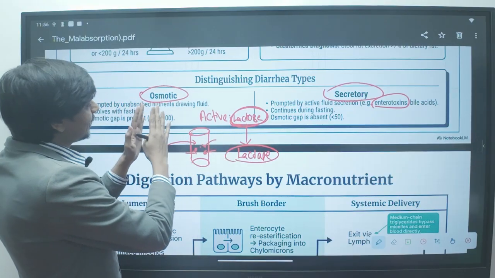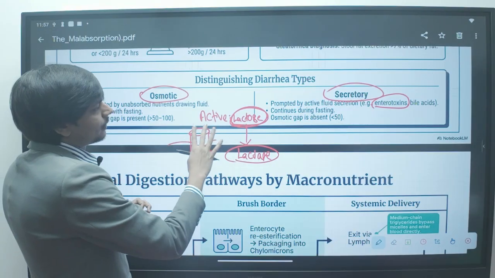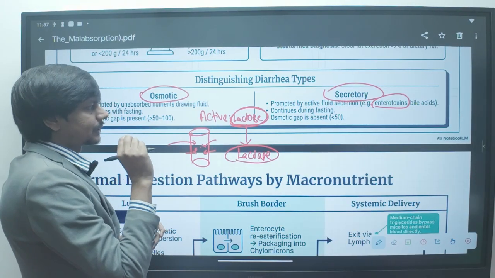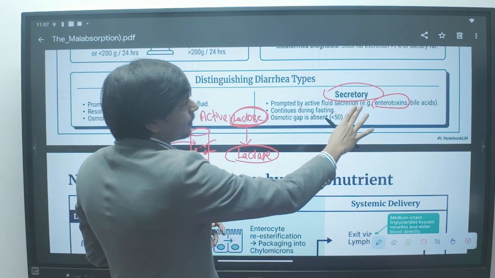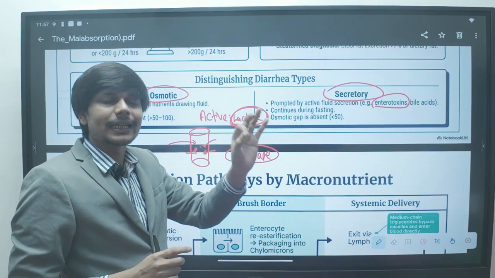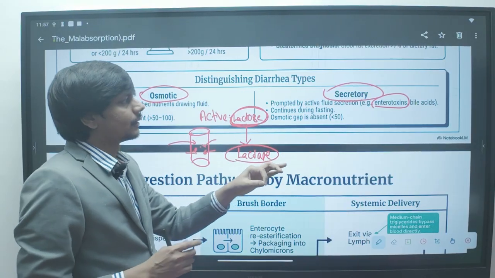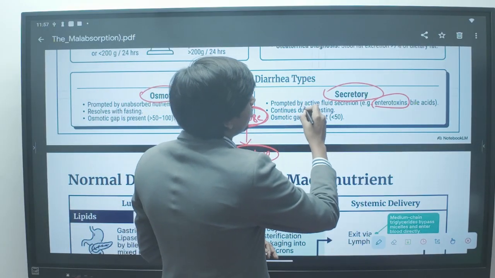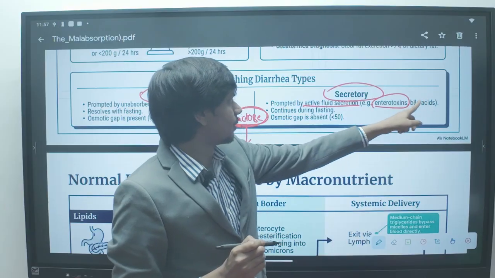So differentiate osmotic and secretory diarrhea. In osmotic diarrhea, there is an osmotically active substance present, like lactose. In secretory diarrhea, there are substances stimulating the gastrointestinal tract cells to secrete fluid and electrolytes, so there is active fluid secretion by the toxin or by the bile salt.